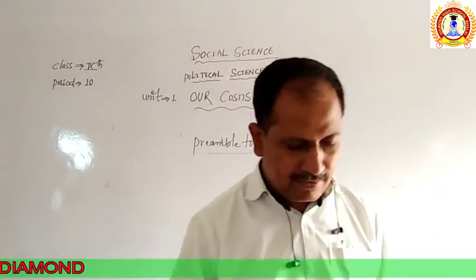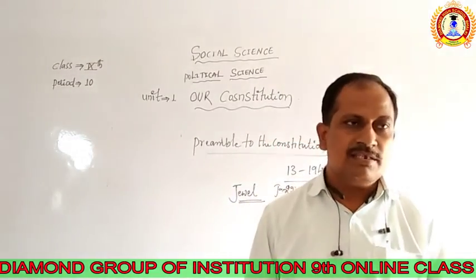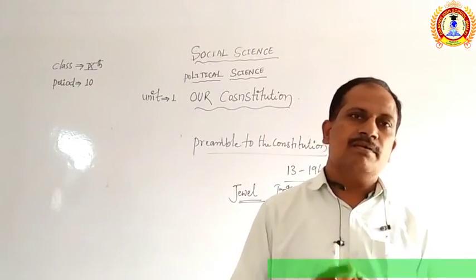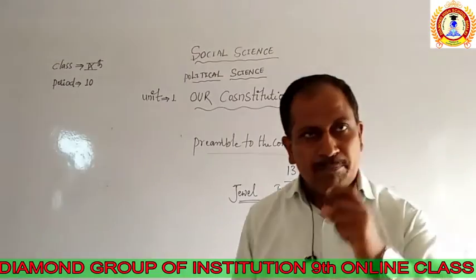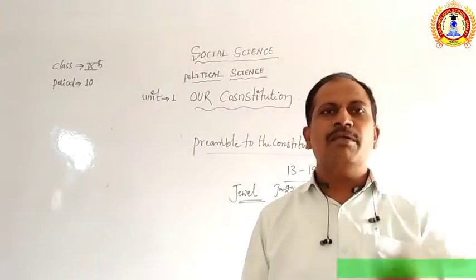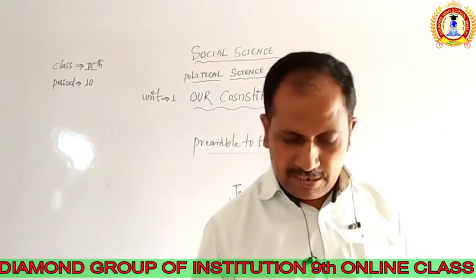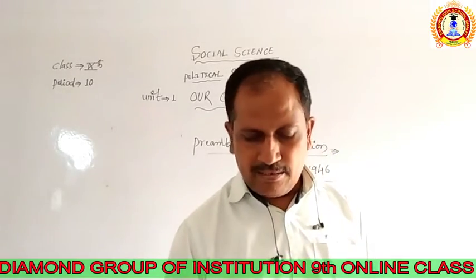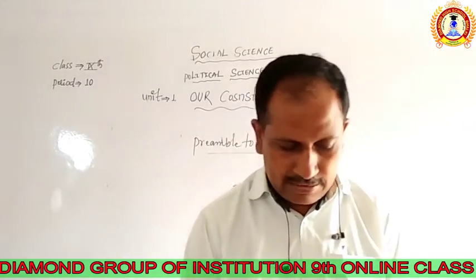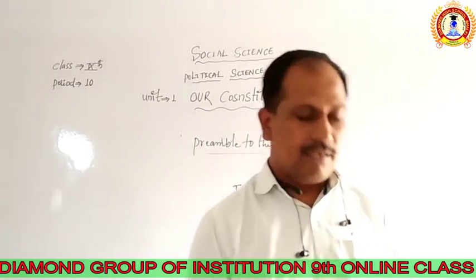This preamble of the constitution is called the heart of the constitution. Why? Because every point, while seeing the preamble of the constitution itself, we are going to see that there was a point related to this topic.